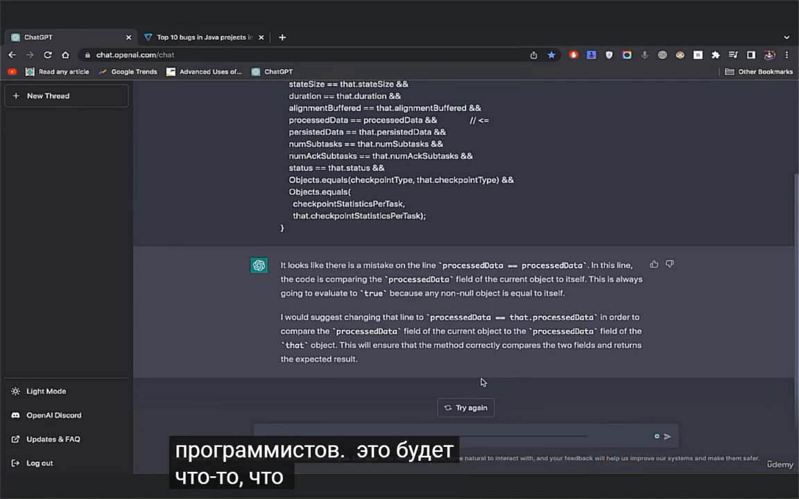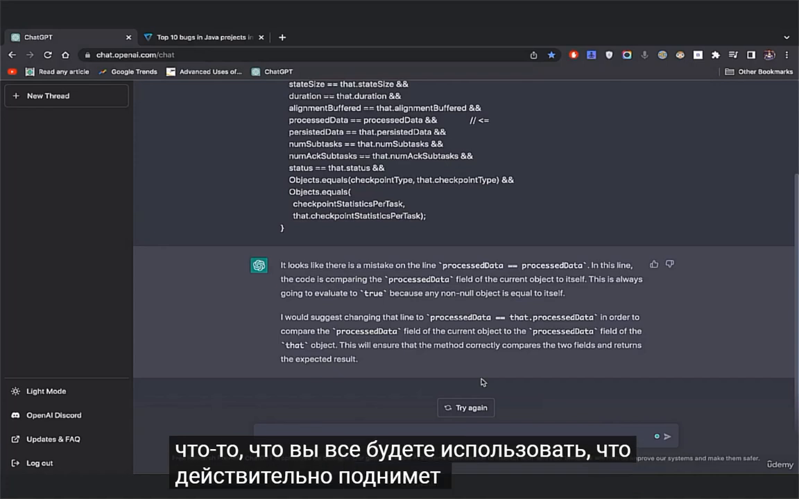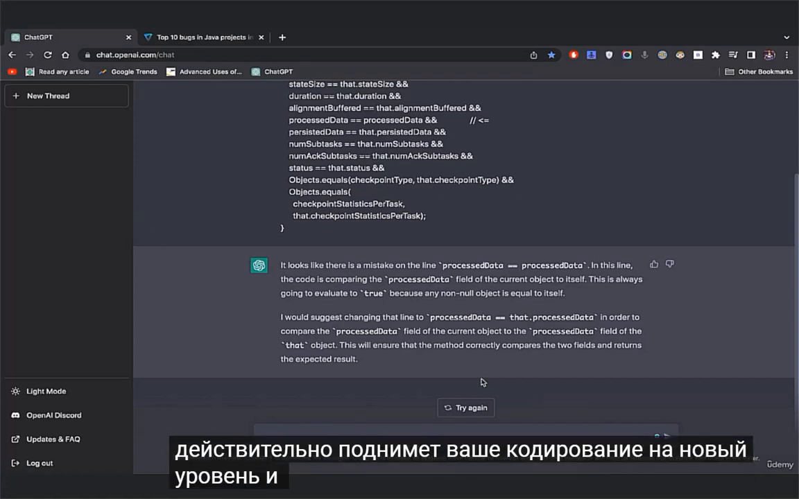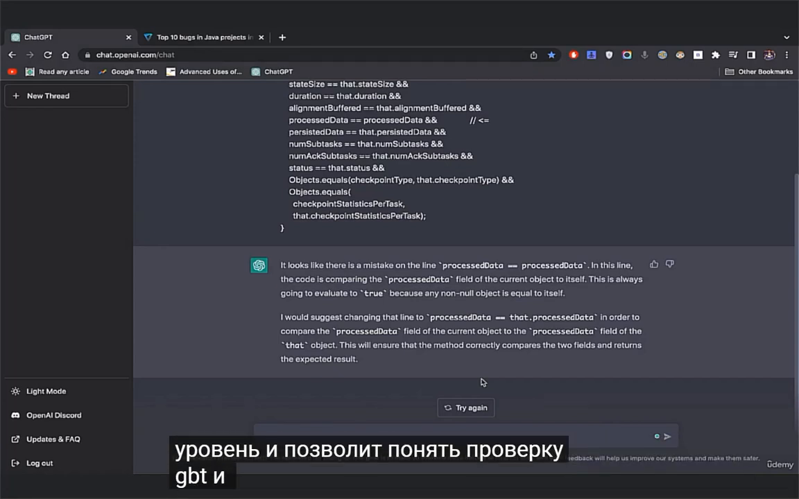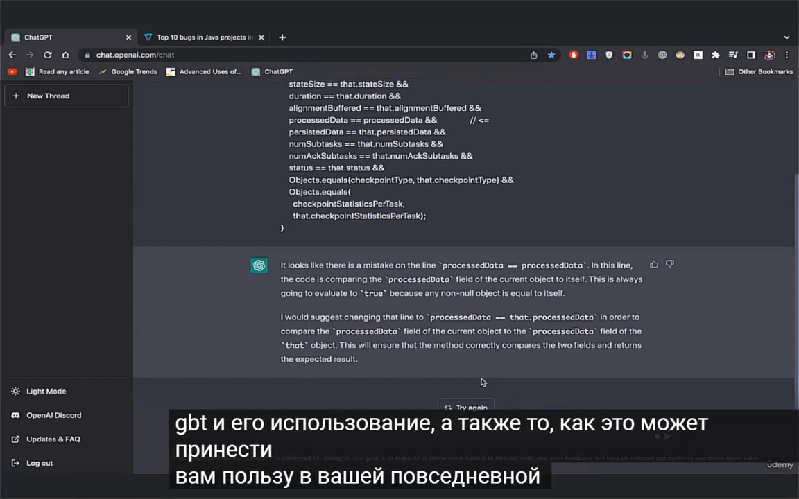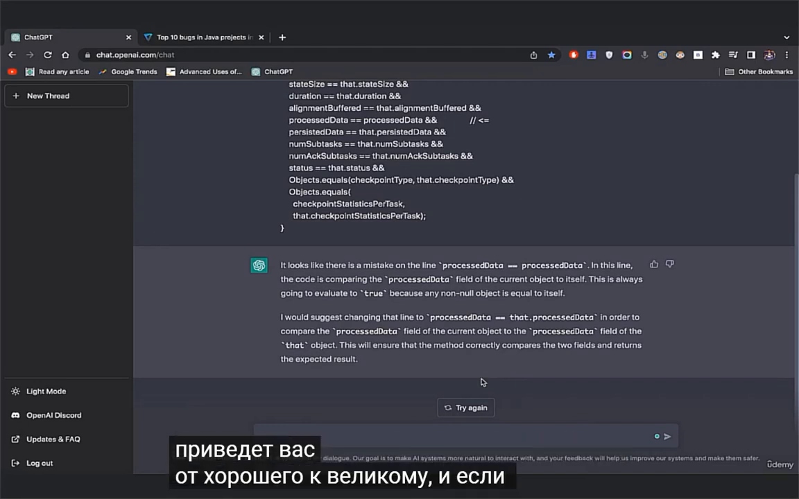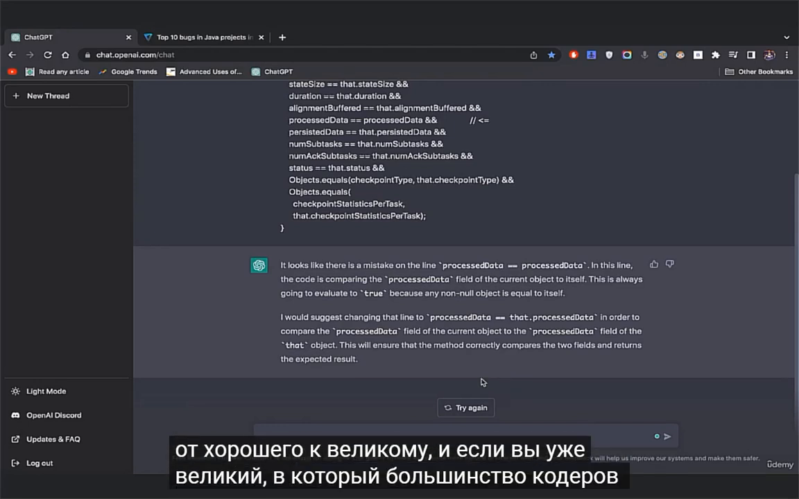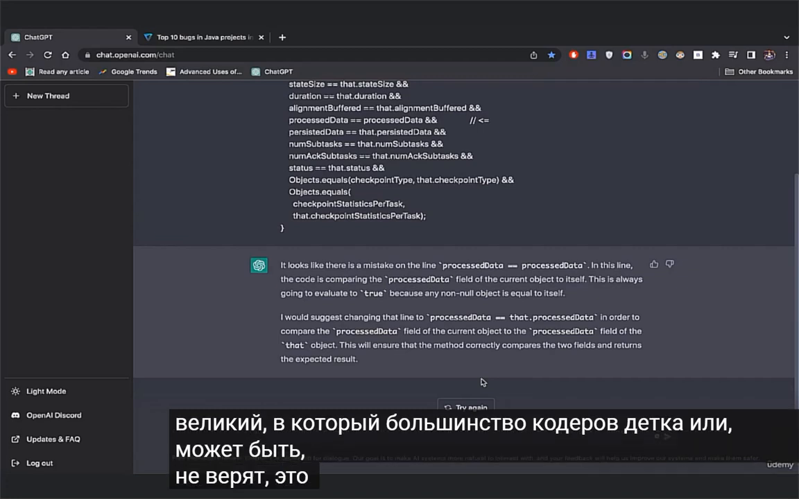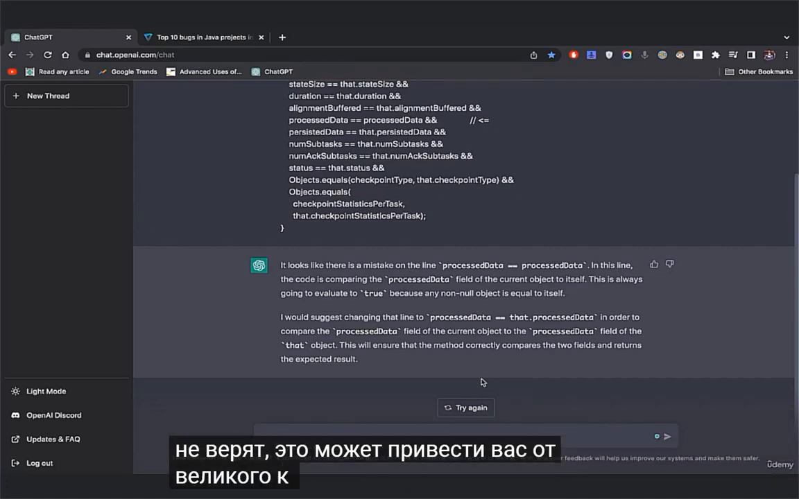This is just one of the other examples for my coders out there. This is going to be something that you all use that will really take your coding to the next level, and being able to understand ChatGPT and its uses and how it can benefit you in your day-to-day life is what's going to take you from good to great. And if you're already great, which most coders maybe or maybe not believe, it can take you from great to excellent.